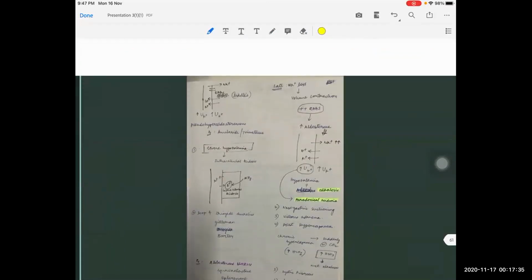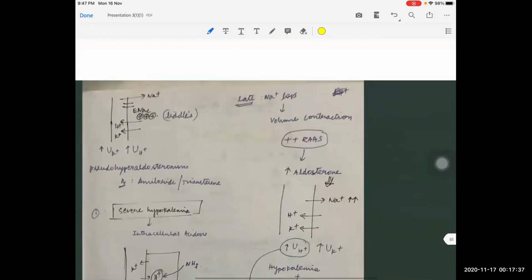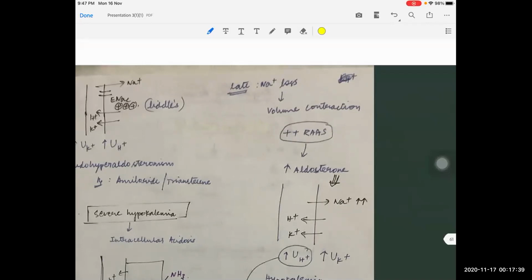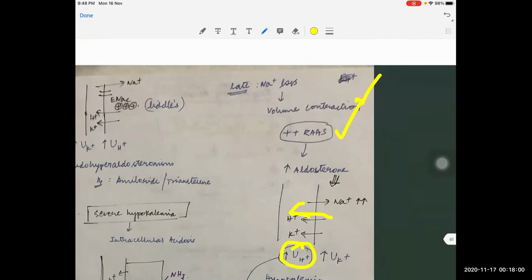So this is where the mechanism is. In late stages, there will be loss of sodium, because of which there will be volume contraction and activation of renin, angiotensin, aldosterone, and it will once again excrete H plus in urine. As aldosterone will cause hypokalemia, there will be loss of potassium in urine also, which will cause hypokalemia, and because of this, there is an increase in urinary hydrogen ions.